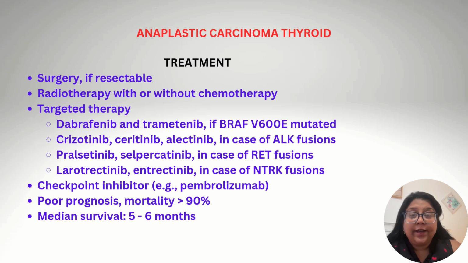The treatment of anaplastic carcinoma thyroid is surgery if it is resectable. Radiotherapy with or without chemotherapy can be given. Also, targeted therapy and checkpoint inhibitor therapies are now into play. The prognosis of this tumor is poor with a mortality rate more than 90% and a median survival of about 5 to 6 months.